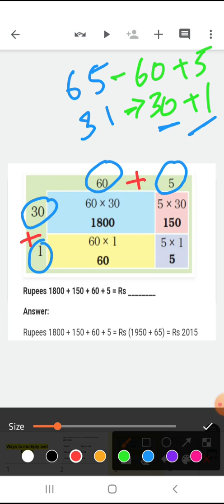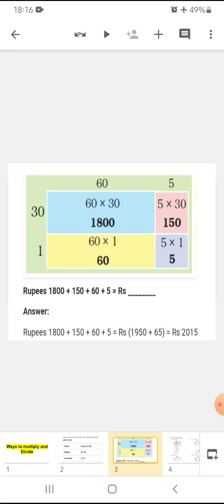Okay, now what you have to do? It's very easy. You just have to take care of a few things. First of all, you have to multiply. Let me erase all the things.